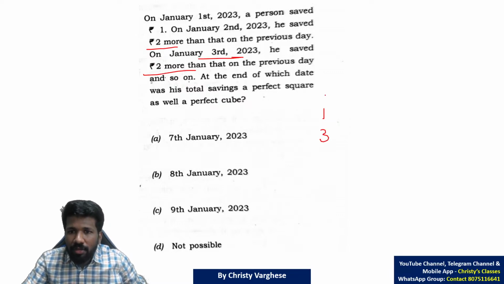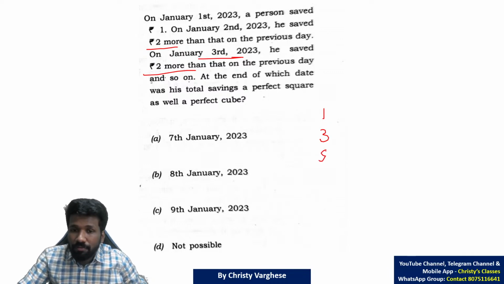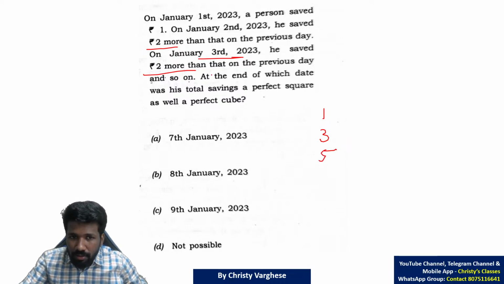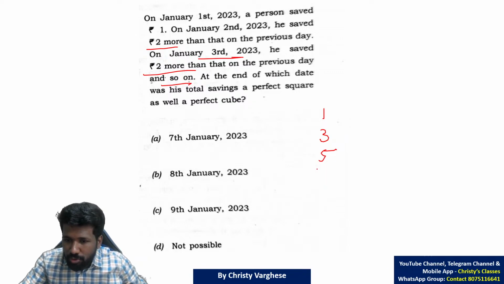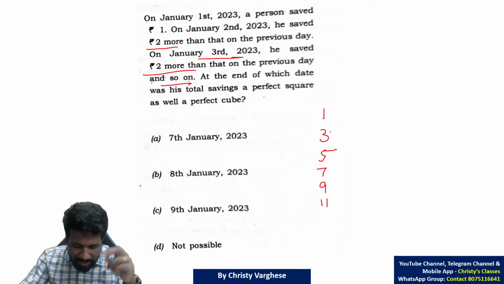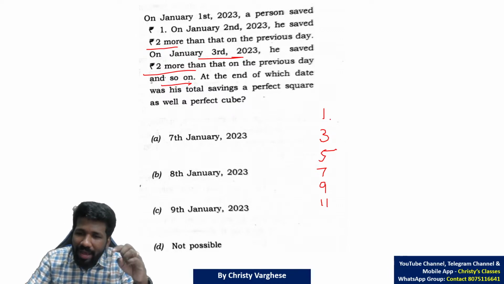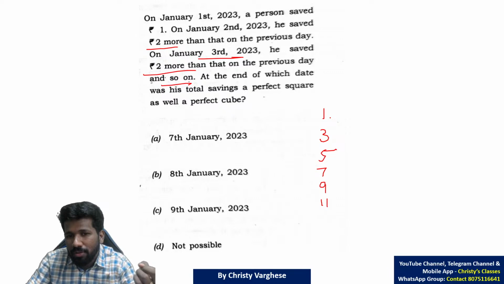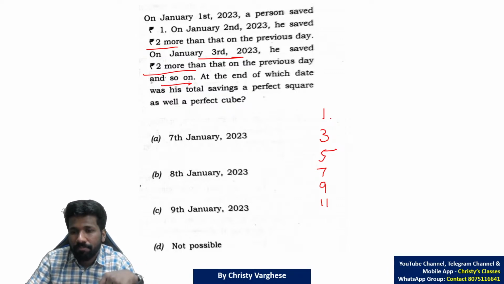Third, 2 more than that of the previous day. So 3 plus 2, 5. Then, and so on, then plus 2, 7. Then plus 2, 9. Then plus 2, 11 and so on. There are 2 ways you can do this. You can connect this to arithmetic progression and do it. That is one way. But that is not what I recommend because that takes more time.